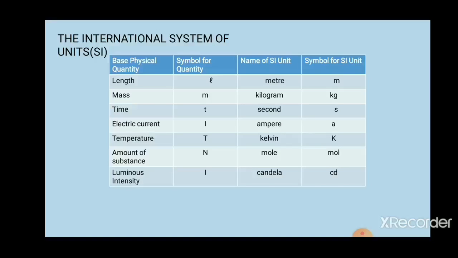So the SI unit of length is meter, and the symbol is written as small letter m. In the same way you can see all the units. These are the 7 base units. These are very important in chemistry as well as in physics. You have to recall this.